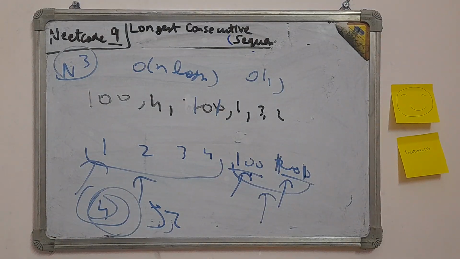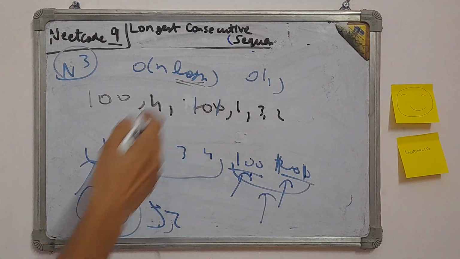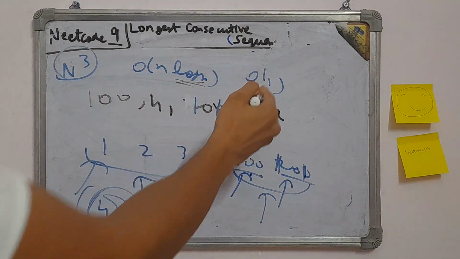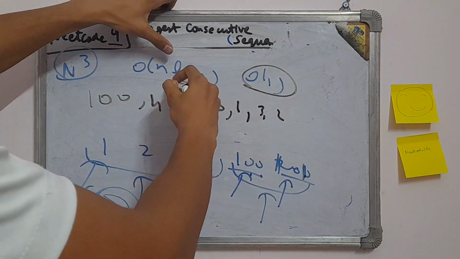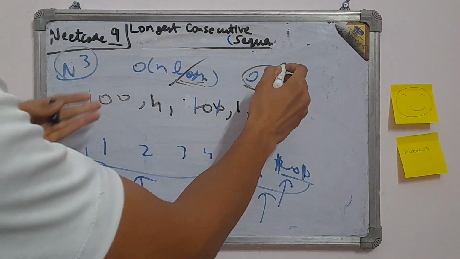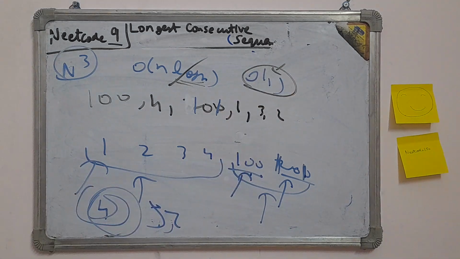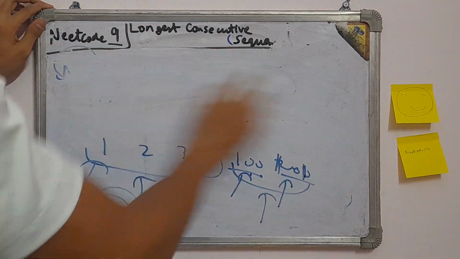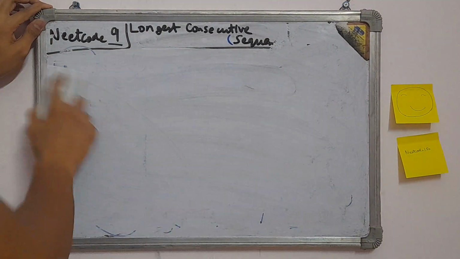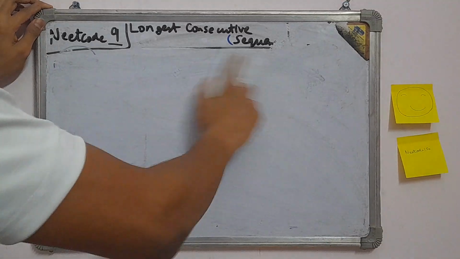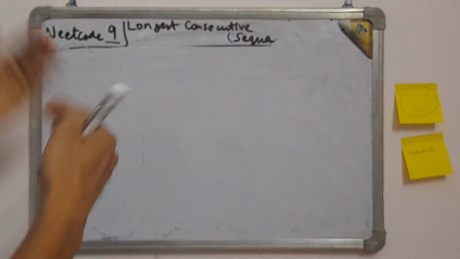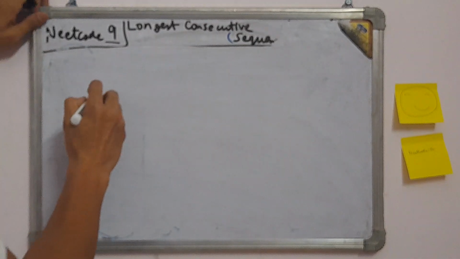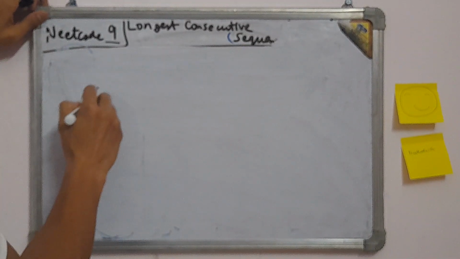But let's be a bit more greedy. Why is there a log n here? Let's try to do this in one loop only. Space is O of 1, so we can do the time-space trade-off. We can try to remove this, and in return we will get some space, which is okay. So let's try the final approach, which is the optimal approach for this problem. As we saw already, in this number we are checking multiple times, even though we have done the same check earlier. So what if there was some way to remember the stuff we have seen? Let's say again the array is 100.